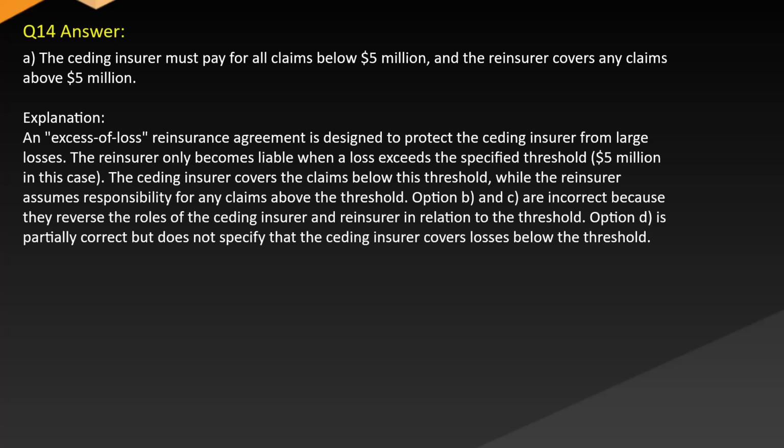Options B and C are incorrect because they reverse the roles of the ceding insurer and reinsurer in relation to the threshold. Option D is partially correct but does not specify that the ceding insurer covers losses below the threshold.